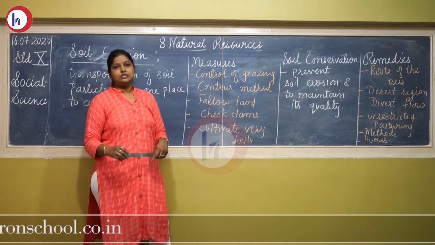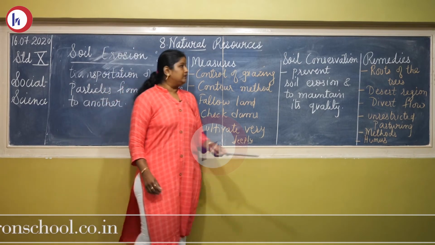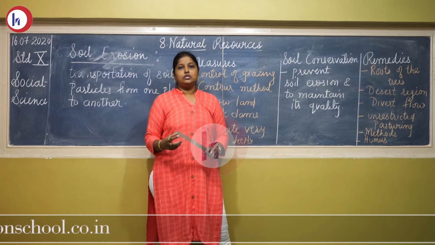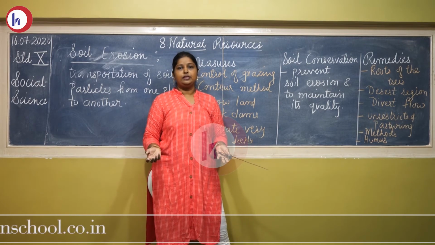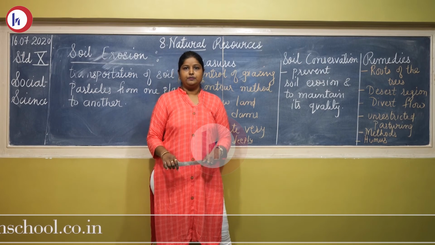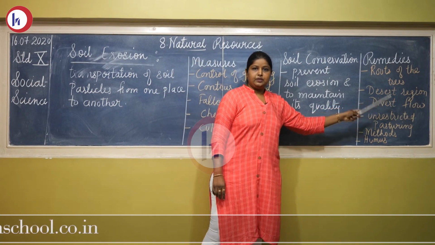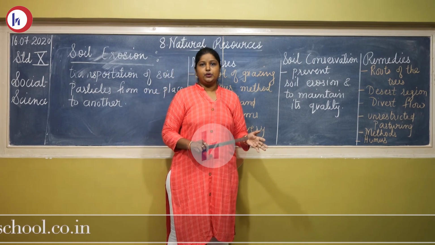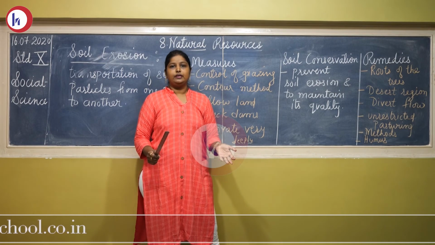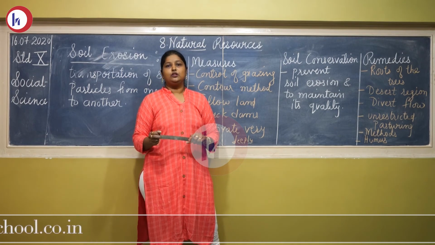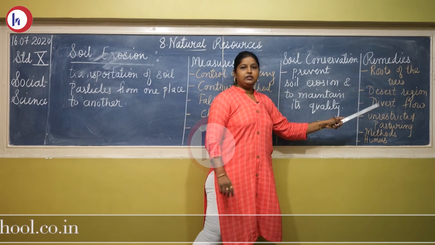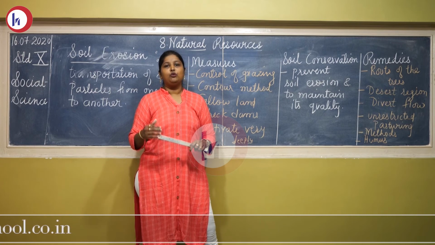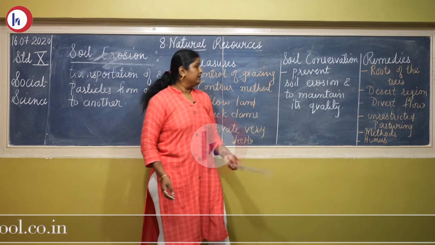So for that we have certain remedies for how we can conserve the soil. First, the roots of the trees can hold the soil. So afforestation should be there, more and more trees should be grown, especially in the desert region, because in the desert region, because of the wind, the soil particles are transported. If trees are grown over there, then soil particles will not be transported. We can also divert the flow of the water. If a flood is taking place, we can divert the flow of water into another river.